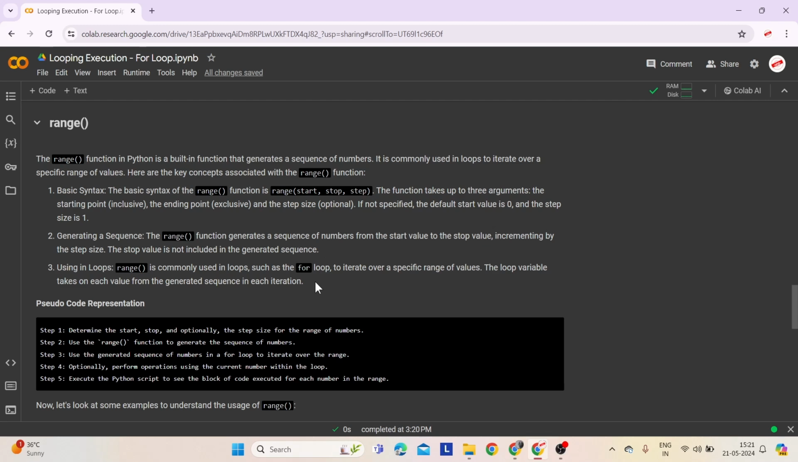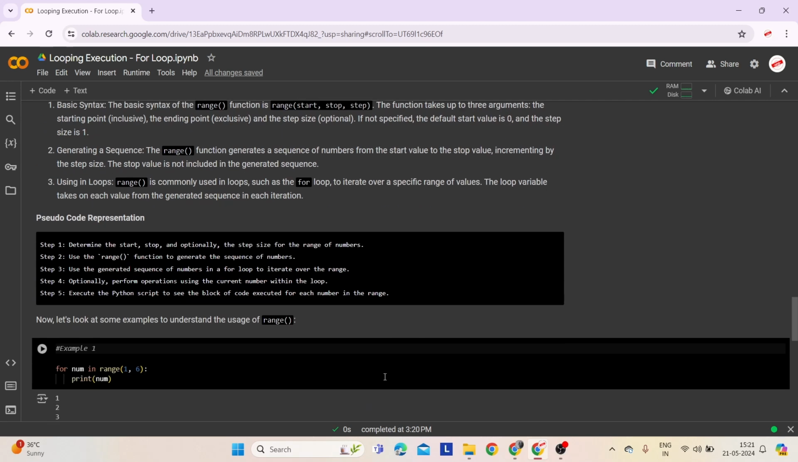Third comes using in loops. The range function is commonly used in loops, such as the for loop, to iterate over a specific range of values. The loop variable takes on each value from the generated sequence in each iteration.